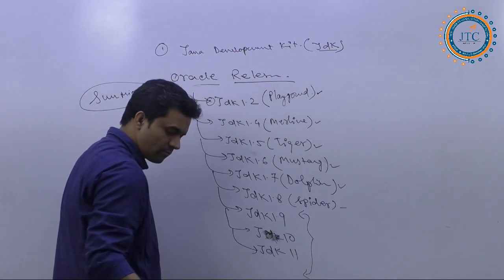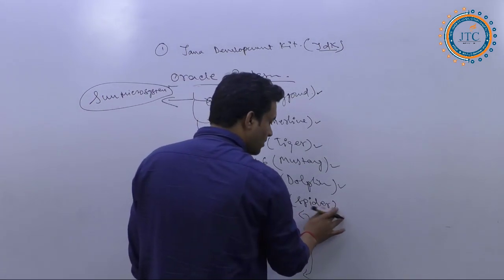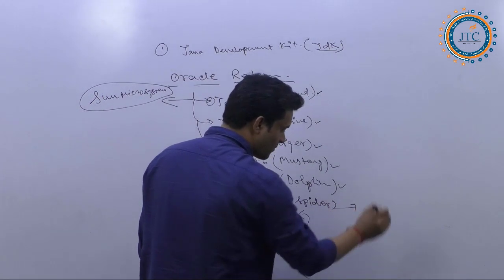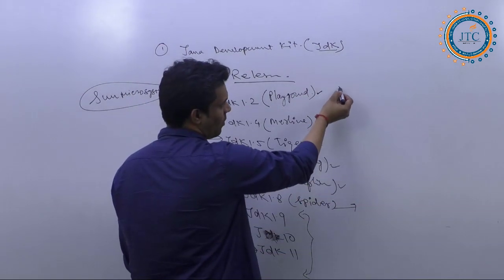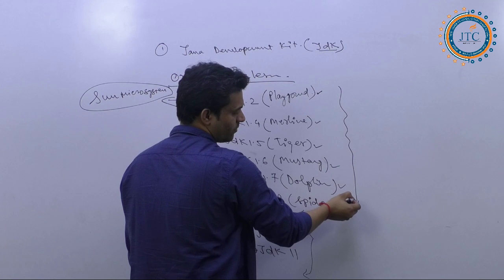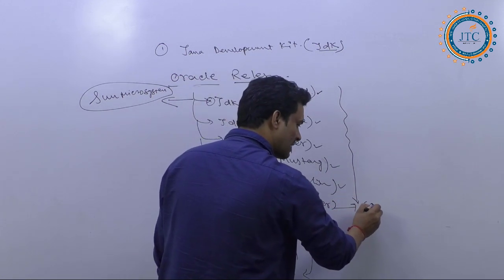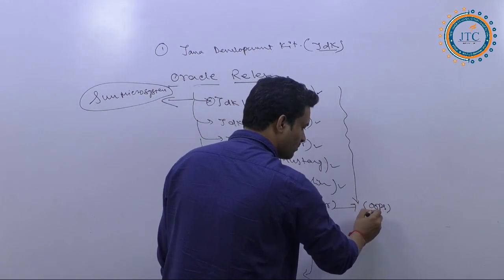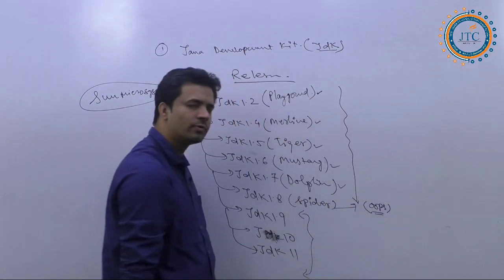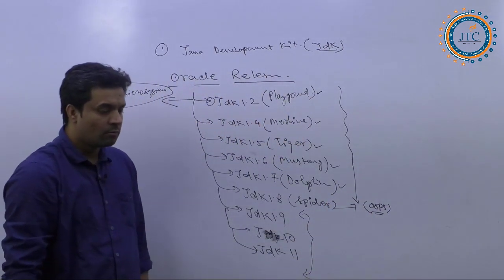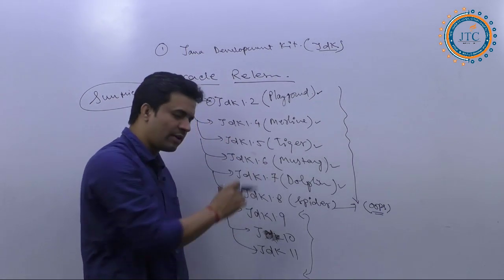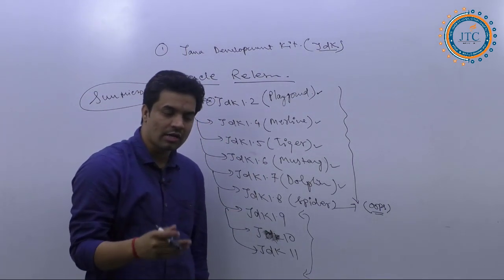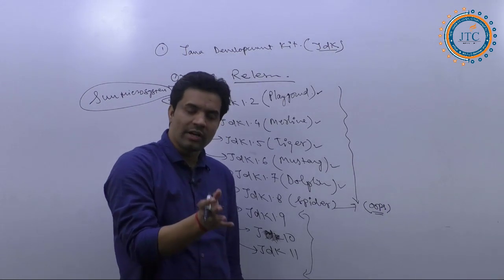Now, till Java 8, it was the traditional pattern they followed. It was following the OOPS model, and for all these different JDKs the directory structure and other things were the same.